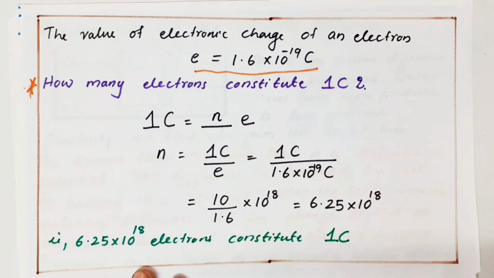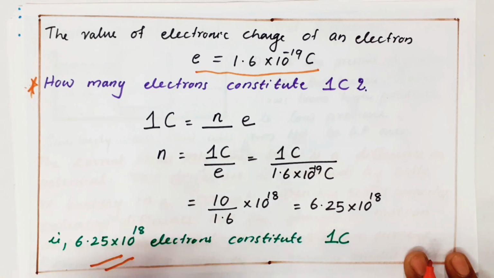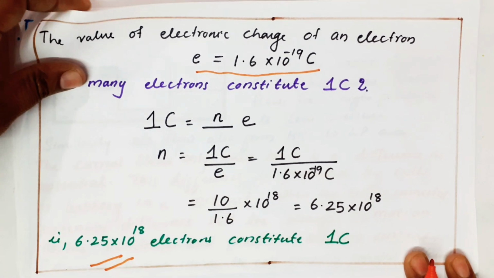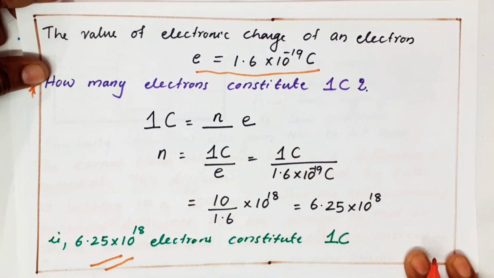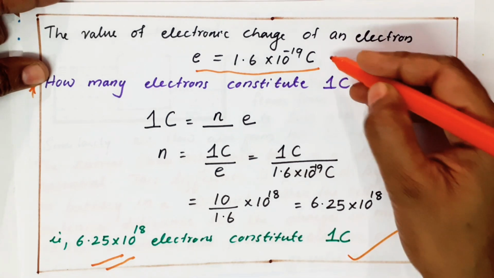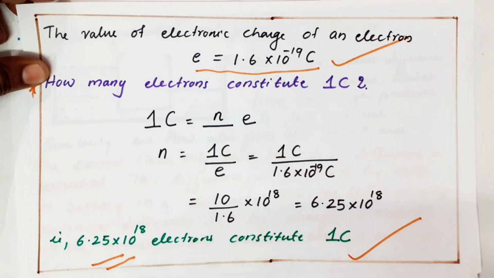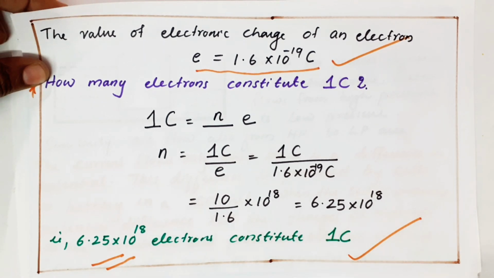So just imagine, 1 coulomb means 6.25 into 10 power 18 electrons constitute 1 coulomb. Not like one electron constitutes 1 coulomb. This many electrons we need to get 1 coulomb of charge. Clear? 1 coulomb contains 6.25 into 10 power 18 electrons. What is the charge of an electron? 1.6 into 10 power minus 19 coulombs. Clear? Okay.